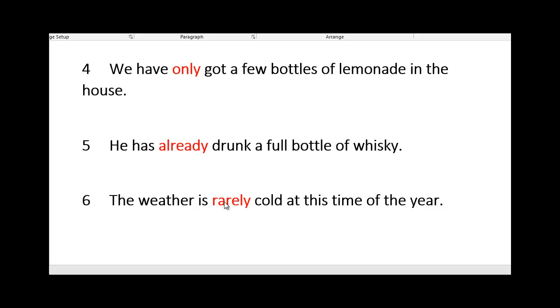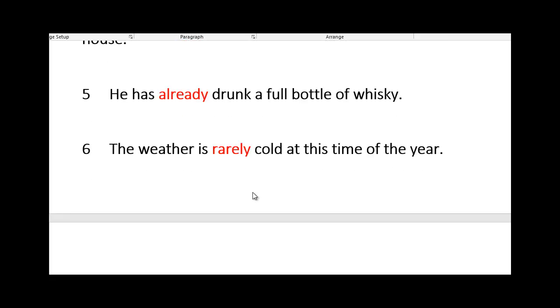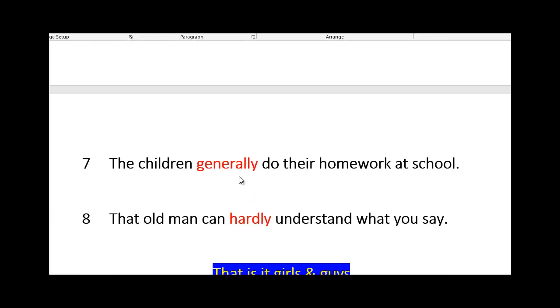The weather is rarely cold. Here we have the weather as the subject, then the verb, and then rarely. The adverb comes straight after the verb to be, is. The children generally do their homework. Also here the adverb comes before the main verb, after the helping verb.